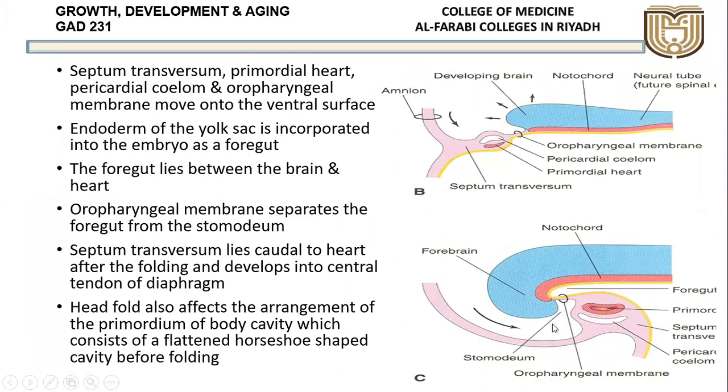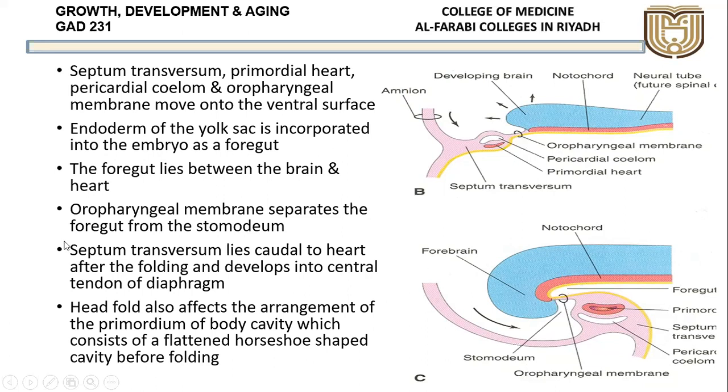So initially this is called the stomatodeum. Stomatodeum is not here. By this bending, there is now formation of a stomatodeum, which will form the future mouth. And the foregut is the initial part of the gut, that is the esophagus and other structures which are formed, pharynx and other things. And in between there is a membrane. This is the oropharyngeal membrane, which we are seeing till now. Now this oropharyngeal membrane will separate the stomatodeum, the future mouth, from the future foregut.